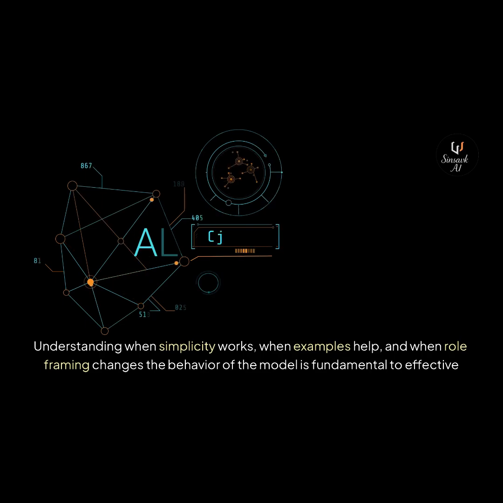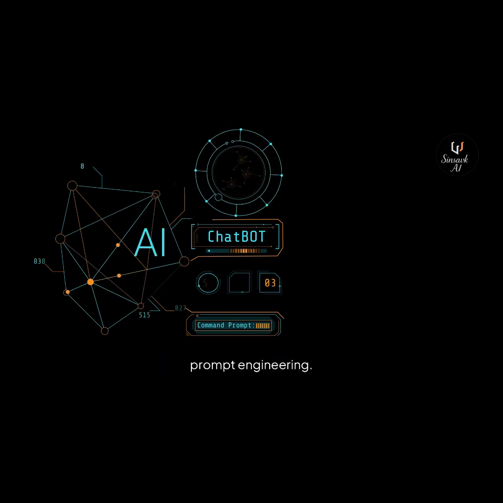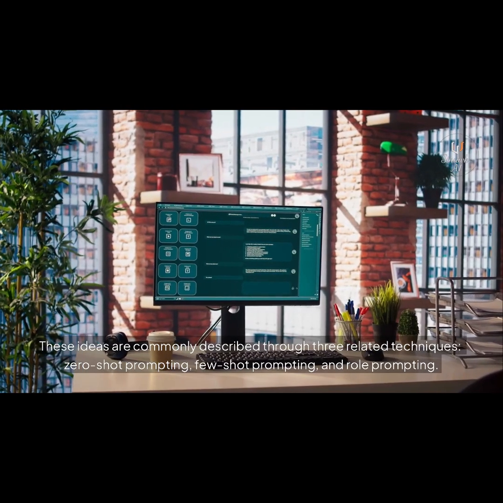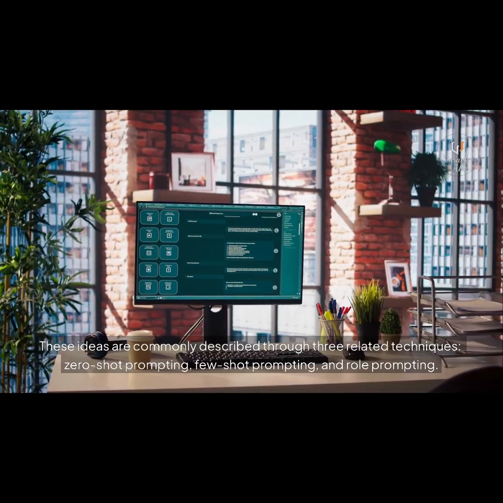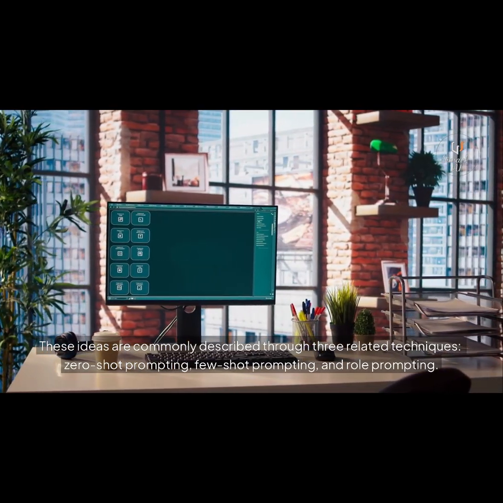Understanding when simplicity works, when examples help, and when role framing changes the behavior of the model is fundamental to effective prompt engineering. These ideas are commonly described through three related techniques: zero-shot prompting, few-shot prompting, and role prompting.